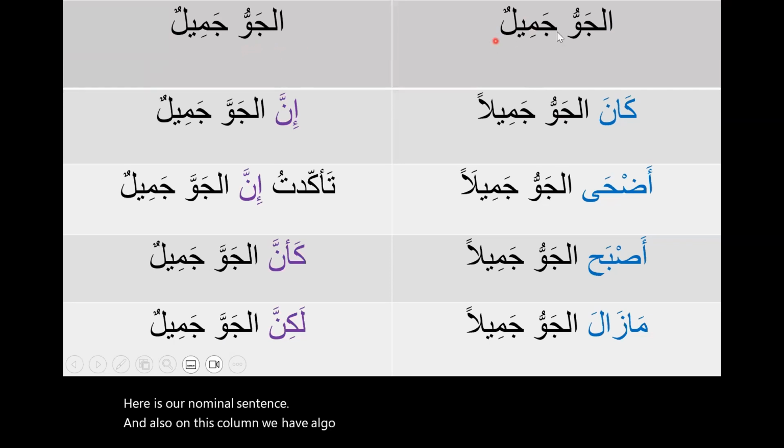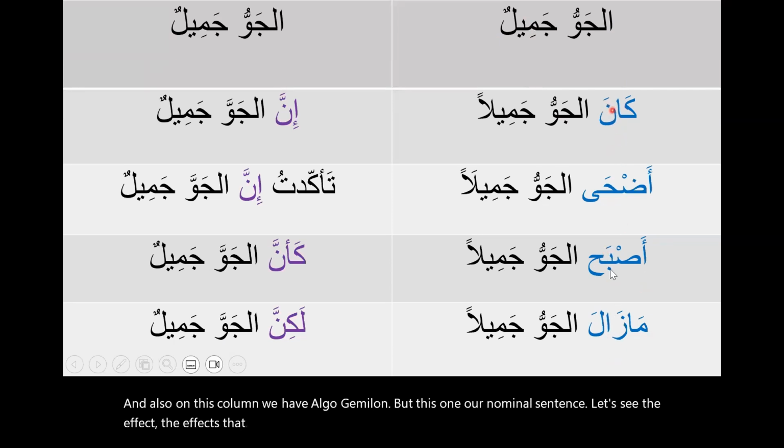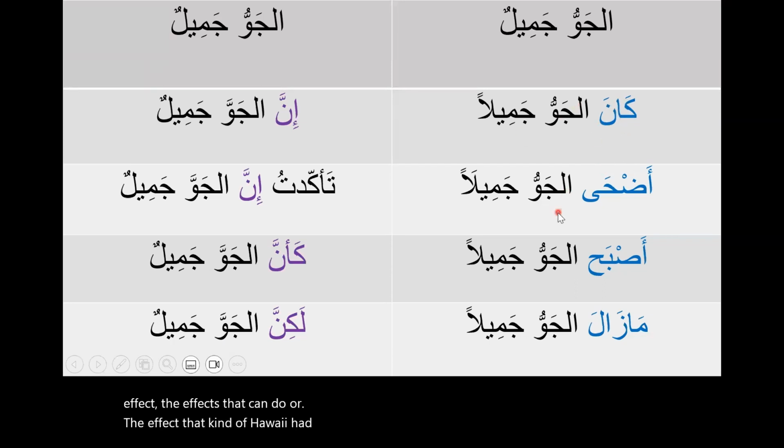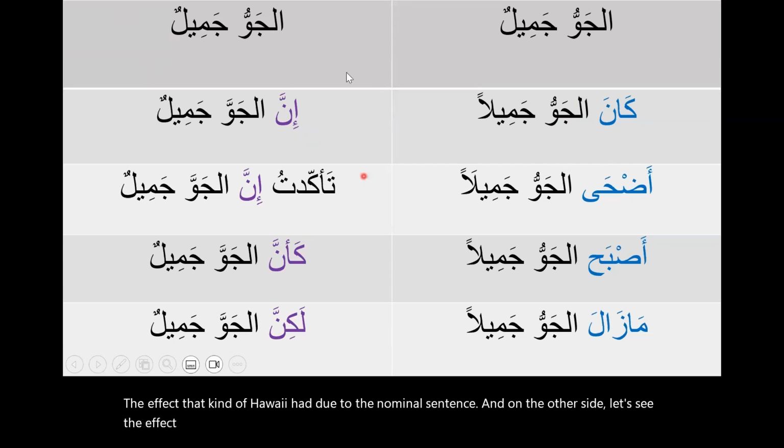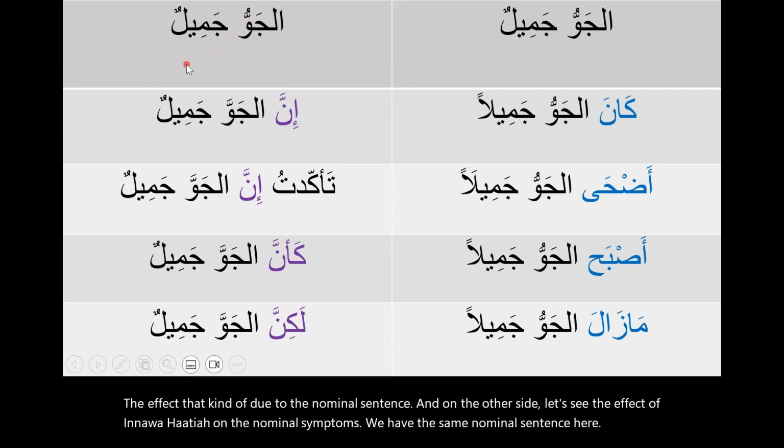Our nominal sentence is the same here and here, نفس الشيء, same thing. Let's see the effects that كان وأخواتها have on it on one side, and the effect of إن وأخواتها on the other side.